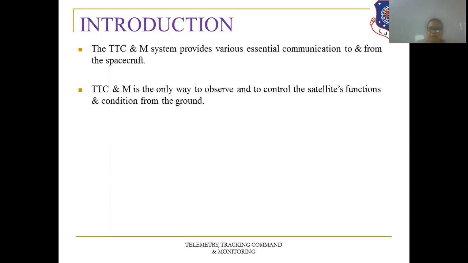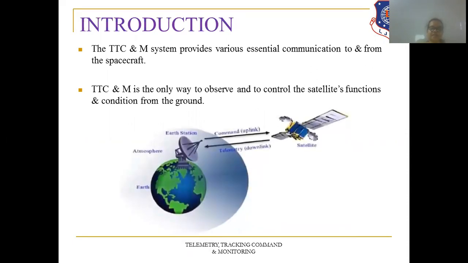Now, as you can see in this figure, here is the Earth station on the Earth surface, and here is a satellite. When we send any command in the uplink, as feedback the satellite sends a telemetry link in which it shows the current status of its particular control and status sensors, right? So this is TTC and M, that is telemetry, tracking, command and monitoring.